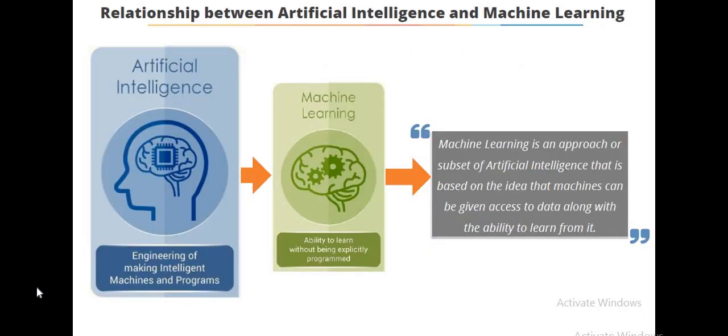Now we will see what machine learning is. There is a brain diagram presented here that represents the brain of the artificial intelligence team. Let us see the definition. It is an approach or subset of artificial intelligence that is based on the idea that machines can be given access to data along with the ability to learn from it.